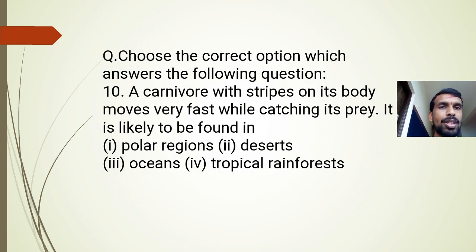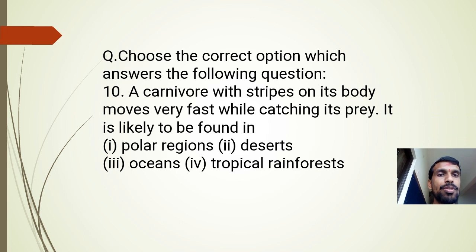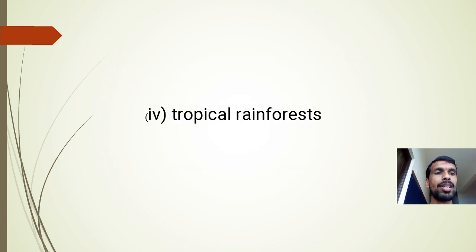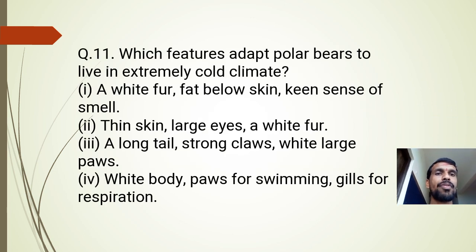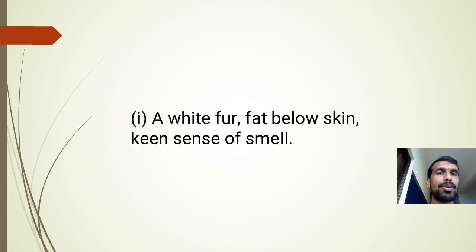Choose the correct option. MCQ. A carnivore with stripes on its body moves very fast while catching its prey. It is likely to be found in which areas? Tropical rainforest. Next question: which features adapt polar bears to live in an extremely cold climate? See the options. Do polar bears have gills? No, polar bears have lungs, but they can hold their breath for a long time. They can close their nostrils for a long time. What is the correct answer? The first option: white fur, fat below skin, keen sense of smell.